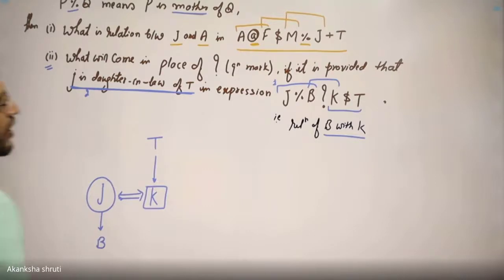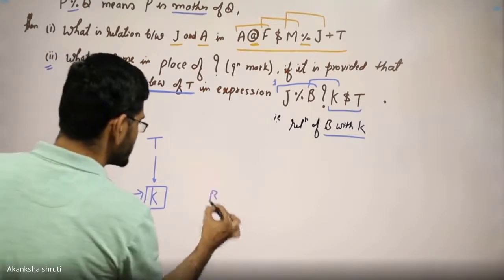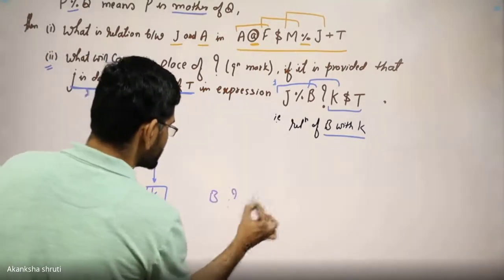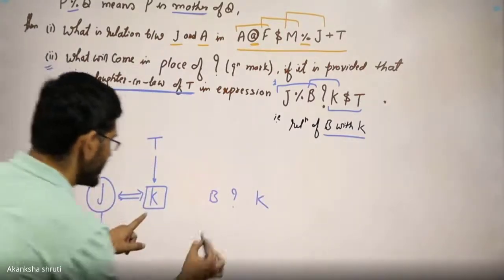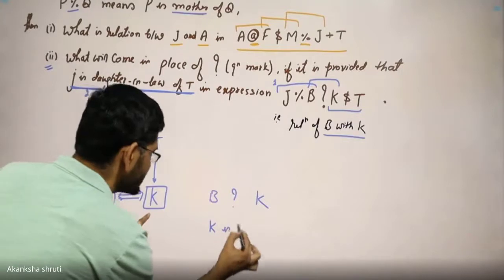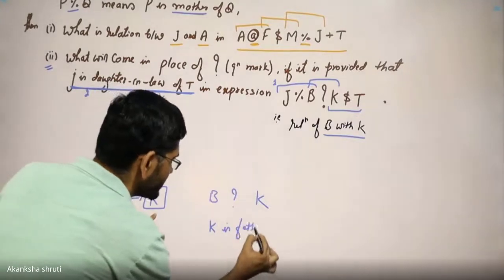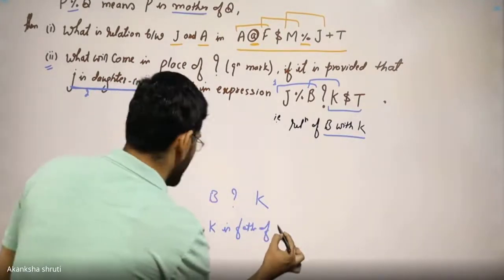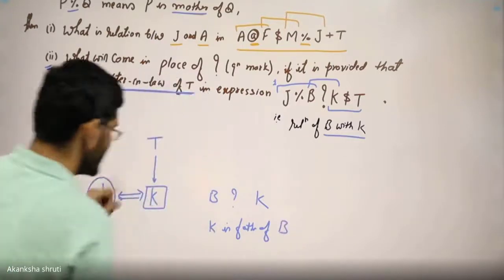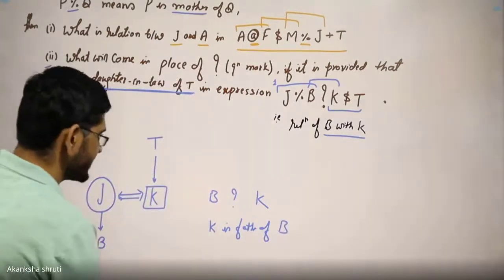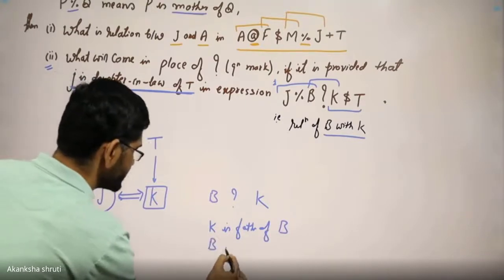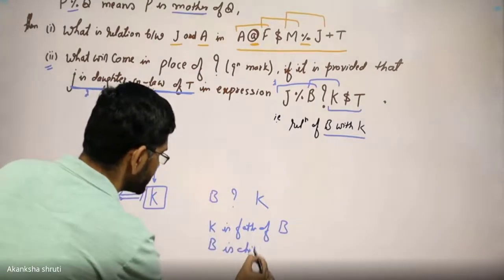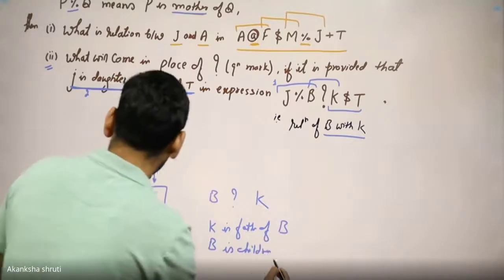Or B to K we want to see, means which kind of symbol to K? Students, here K is father of B, or reversely we can say B is a child of K. The child may be son or daughter.